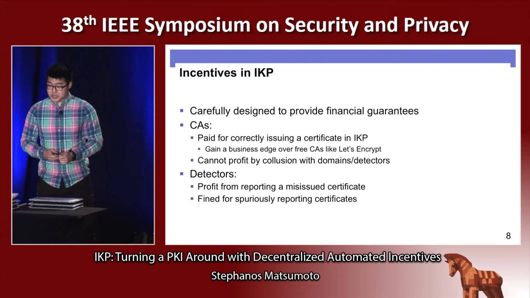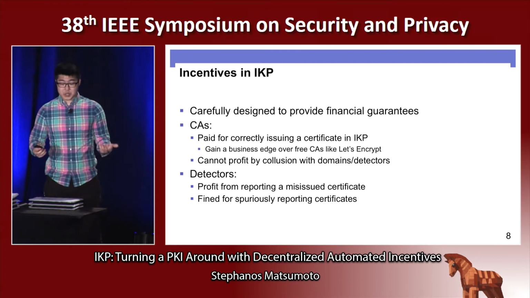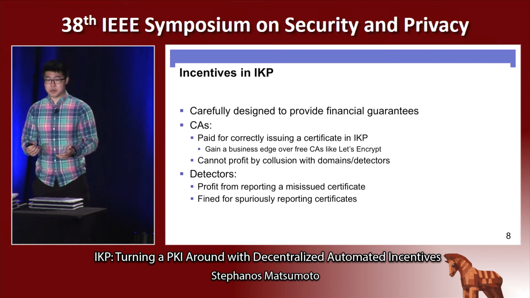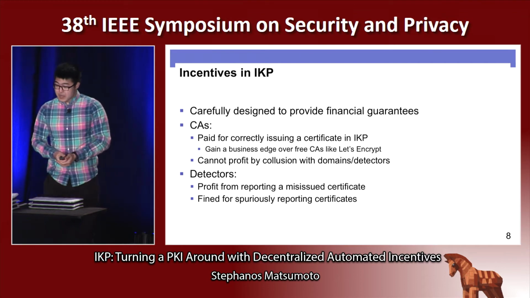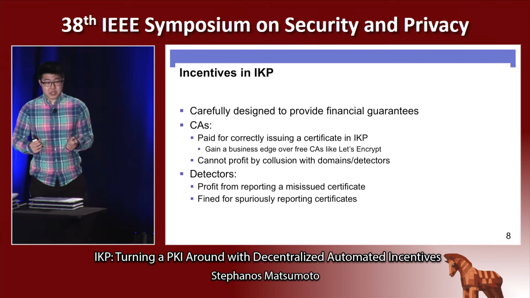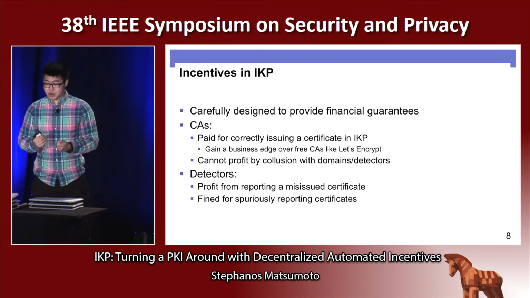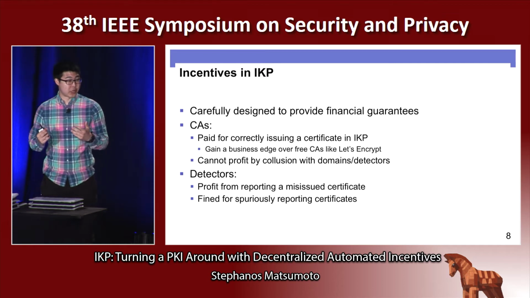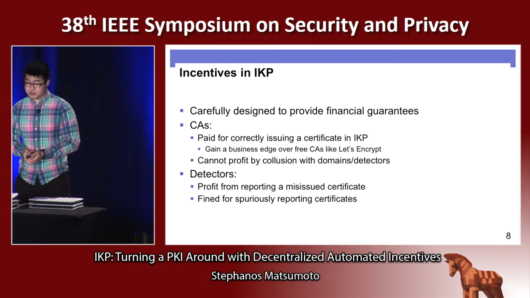Namely, CAs can profit from correctly issuing certificates, as we saw earlier, and this can give them a business edge over free CAs like Let's Encrypt, which is becoming increasingly used in TLS today. And our payment mechanism also guarantees that a CA cannot collude with a domain or a detector and purposely issue an unauthorized certificate in order to profit from the payouts that all the parties together would receive.